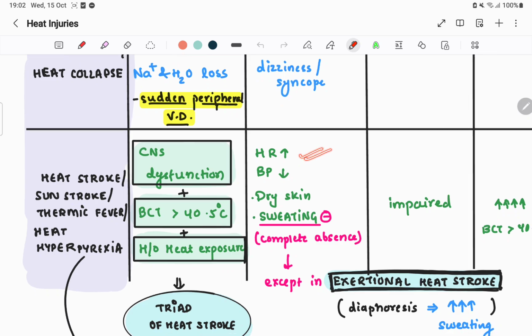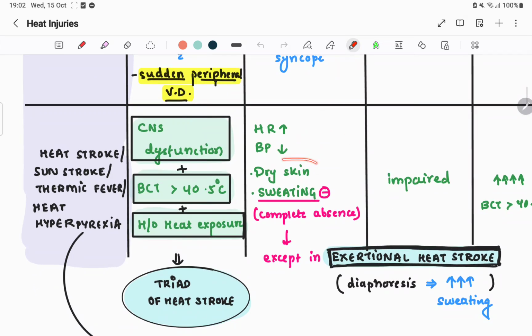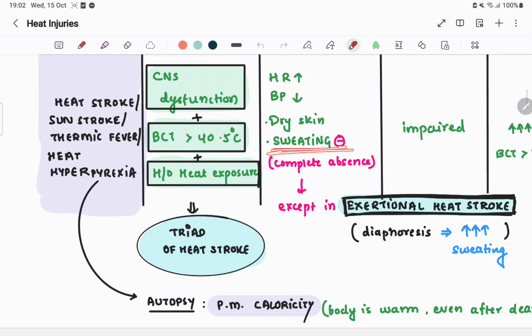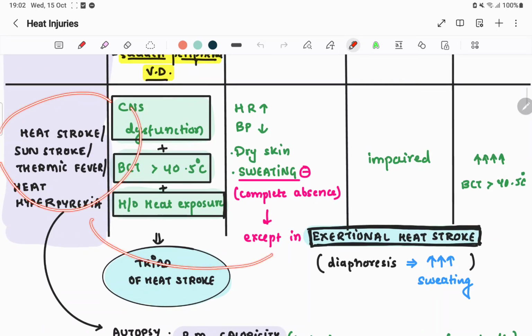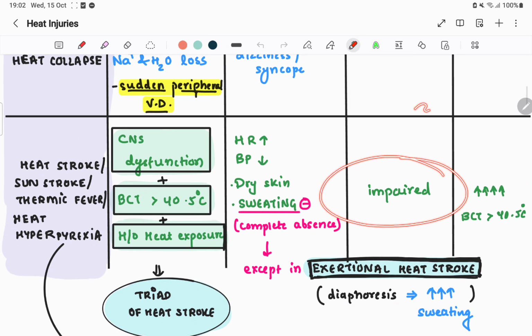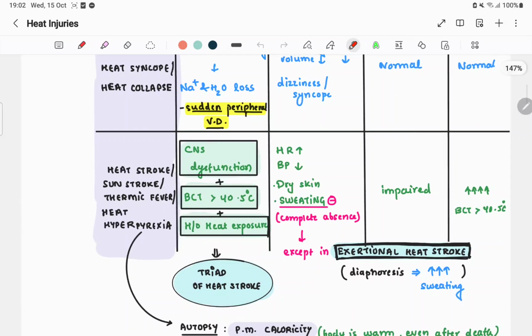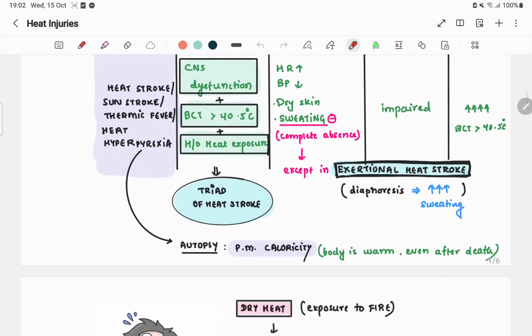There is an increased heart rate, decreased BP, and the skin becomes dry and sweating is absent. There is a complete absence of sweating. This is a very special point. But in exertional type of heat stroke, there is increased sweating or diaphoresis. So there is a variant of heat stroke called exertional heat stroke, that is diaphoresis. And here the thermoregulation mechanism is impaired, and there is an increase in body core temperature more than 40.5, which you already know from the triad.